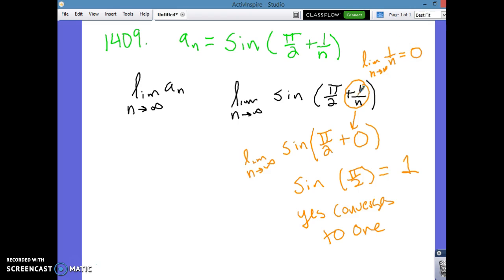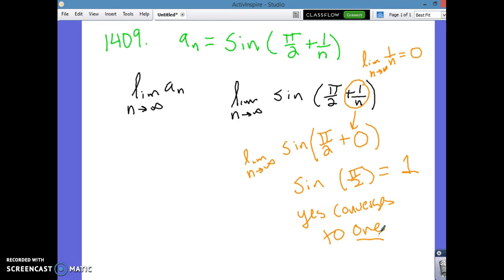I'm just evaluating just this portion. I'm thinking about what happens to this as n approaches infinity. Because is this affected by n at all? No, it is not. It's only affected by this portion right here. So I'm evaluating just that portion of it. And yes, you guys are right. I heard you talking about sine oscillating, but not sine of a constant value. Sine of pi over 2 is a constant value. If you had a variable, then yes, it would oscillate and the limit would not exist. But like we said, sine of pi over 2 is just 1. So yes, it converges to 1.